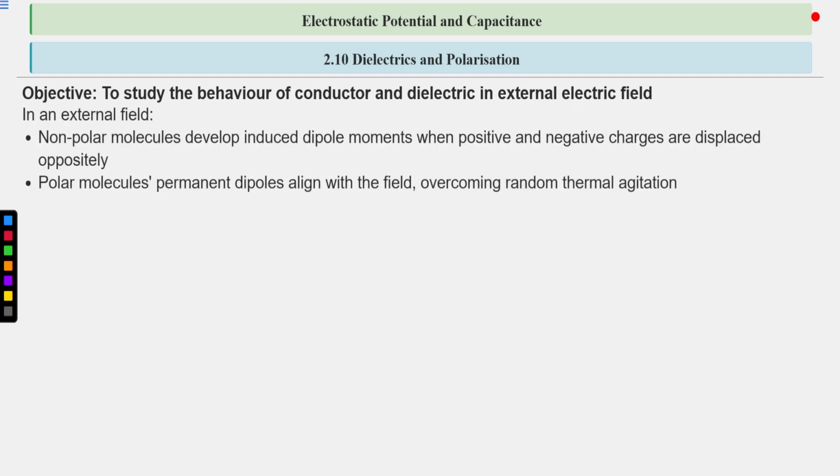In an external field, non-polar molecules develop induced dipole moments when positive and negative charges are displaced oppositely.